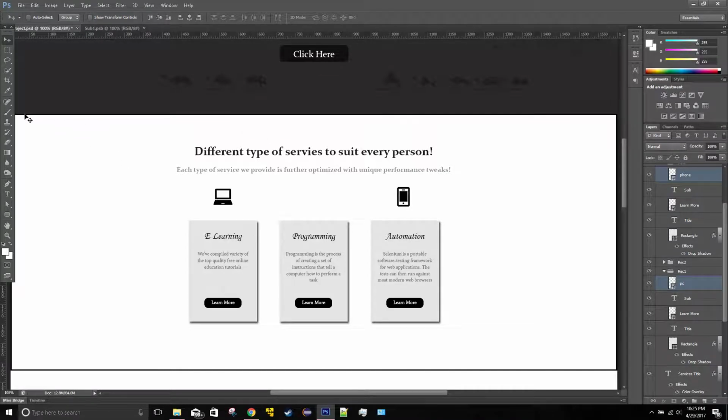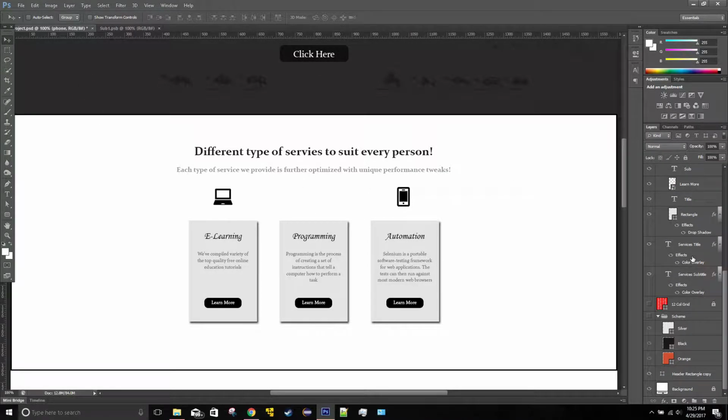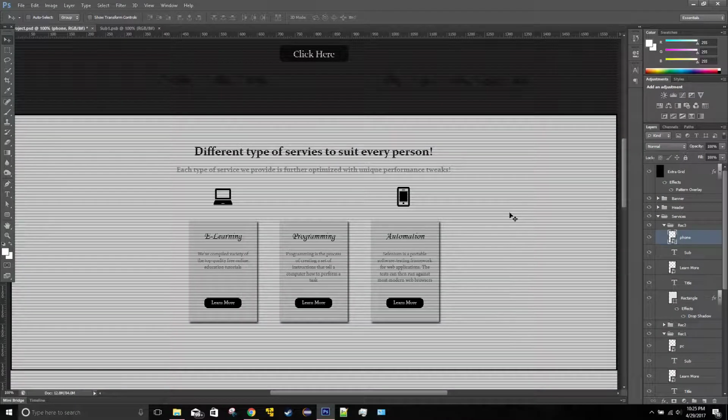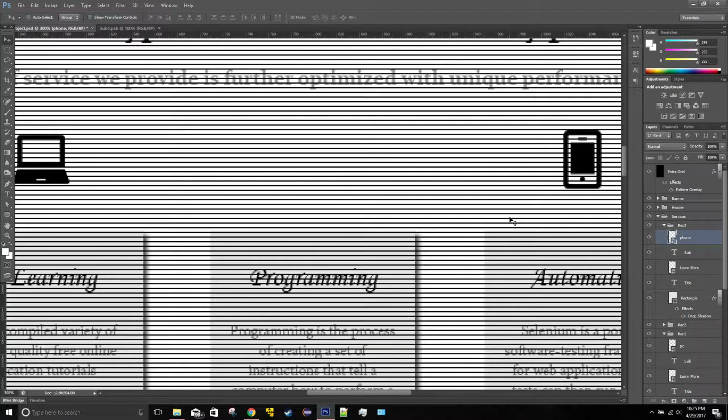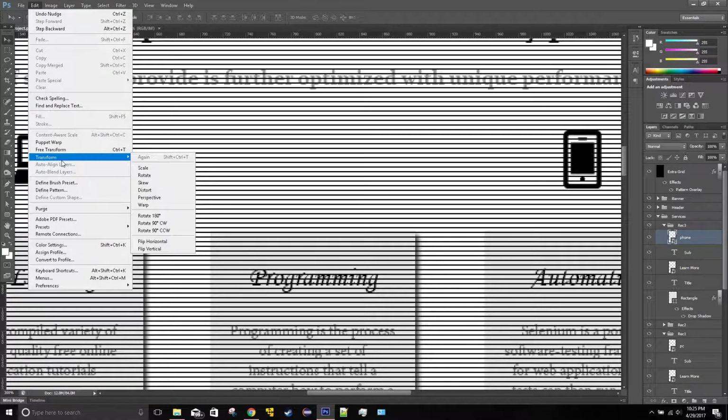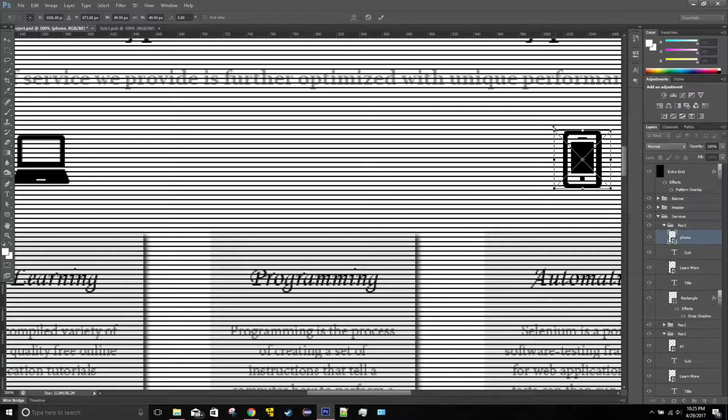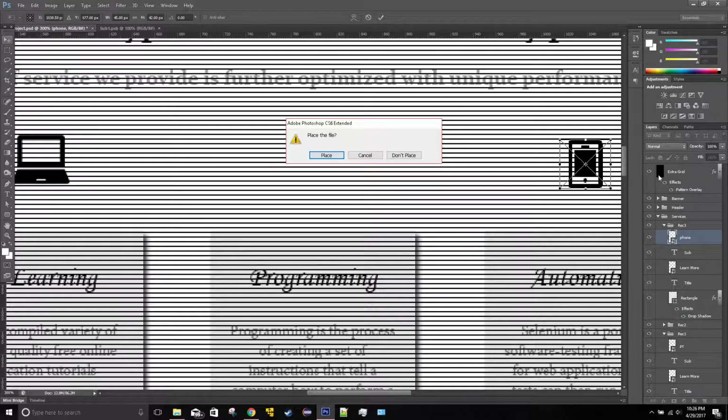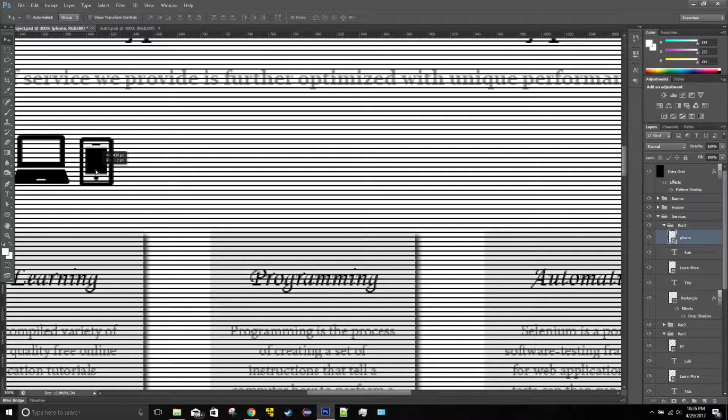What I'm going to do is make the phone smaller, because if you guys look, if I do the extra grid, you'll see that the phone is actually bigger than the computer. So I'm going to scale it down, and actually let's put it next to each other first so we can tell the difference. So actually now it's perfect. Now it's perfectly fine. So there you go.